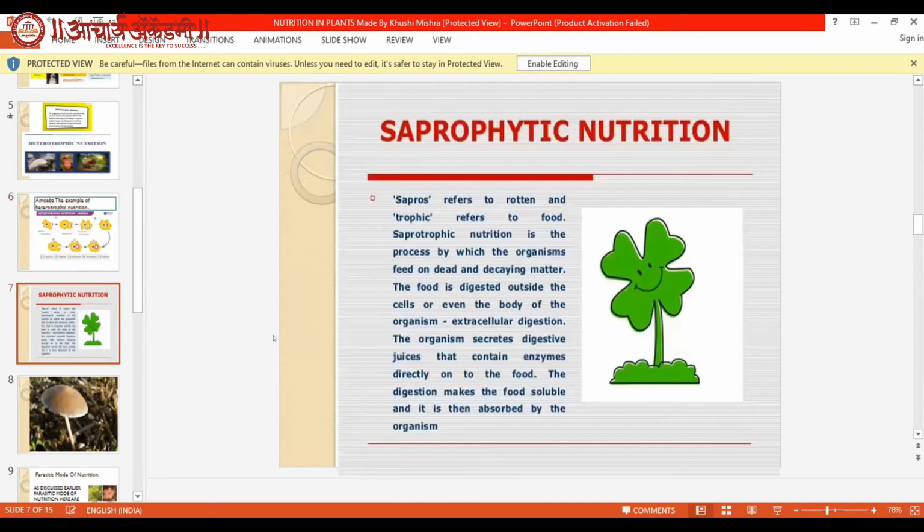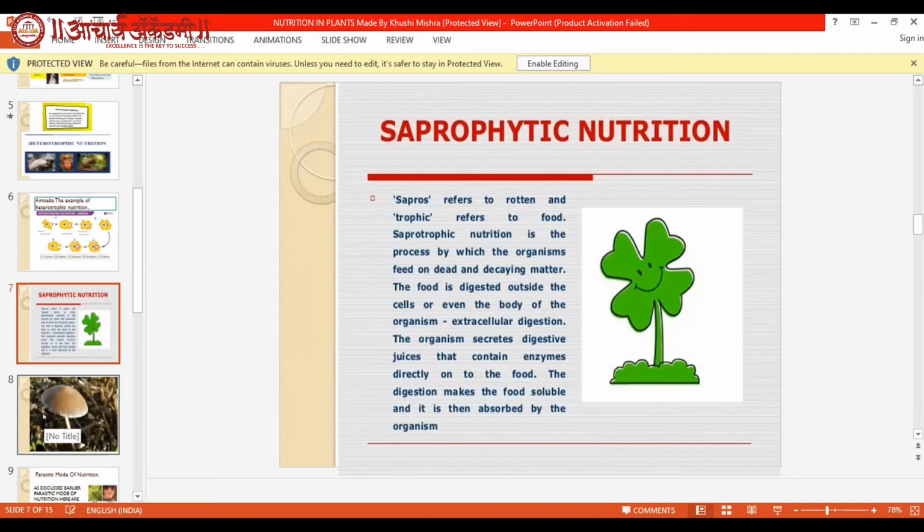So we will start now with the saprophytic mode of nutrition. Sapros refers to rotten and trophic refers to food. Saprotrophic nutrition is the process by which organisms feed on dead and decaying matter. One of the best examples is fungi. The food is digested outside the cells or even the body of the organism. It is mainly extracellular, also known as extracellular digestion.